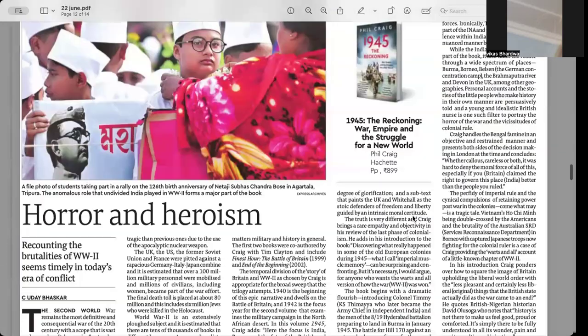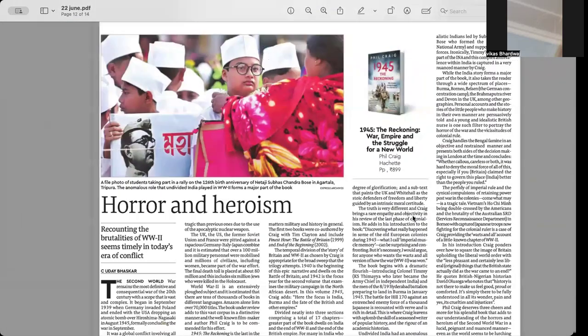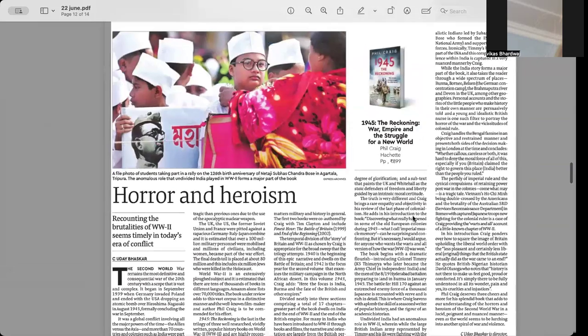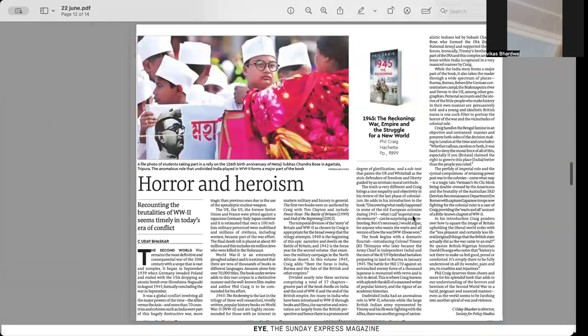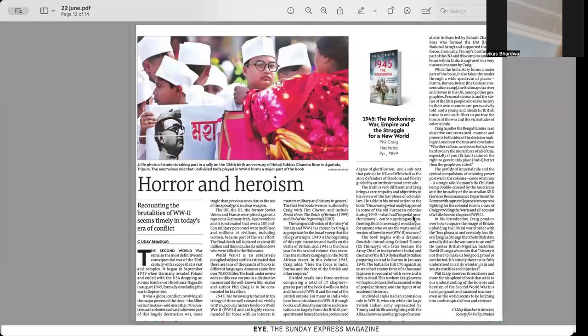So recounting the brutalities of World War II, and this is also an era of conflict. The photograph is also shown here. How the heroics of Netaji Subhash Chandra Bose, they played a very, very important role. So this is an example that how these countries are, even before the World War II, the situation was created by the Western world. Even World War II was there. Even the World Camp, which we talk about, is also about that.